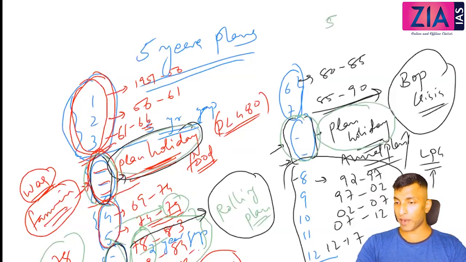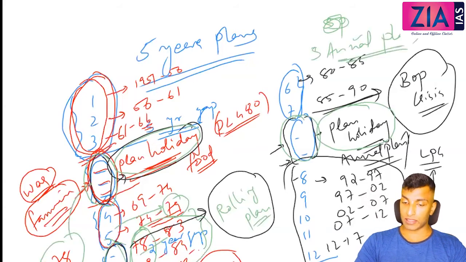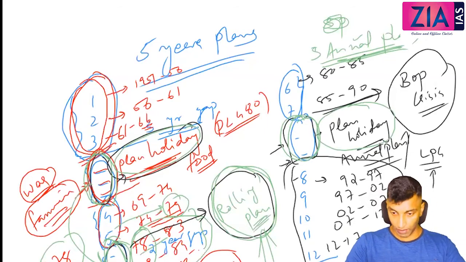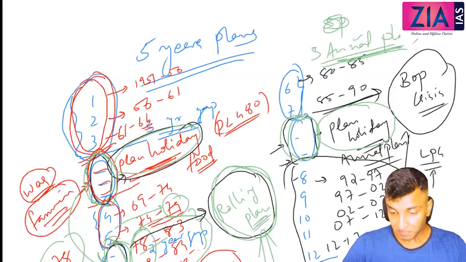So actually 5 plan holidays, or in another way, there are 5 annual plans, right? 5 annual plans, not 7. Some people will say it is 7 because of 7 gaps. You can see a 3 gap, a 2 gap, a 2 gap. But how many annual plans? 5 annual plans. What are these 2? These 2 are rolling plans. Okay, so not annual plans.